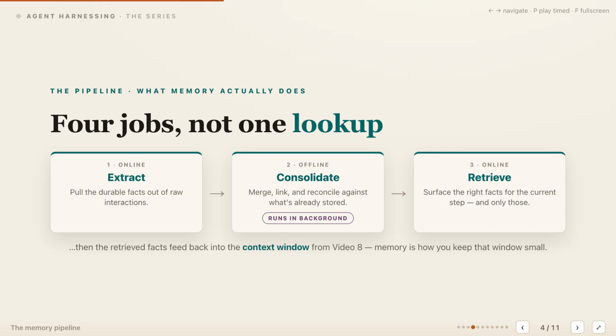This pipeline handles 4 jobs, although the slide groups them into 3 visual stages. Extraction runs on the live path, pulling durable facts from raw conversation while discarding noise. Consolidation then works in the background, where it merges duplicates, links entities, and reconciles facts that changed. Retrieval returns only the facts needed for the current step, then places them into the context window from video 8. Memory doesn't replace context, it supplies context selectively. By running these jobs on different schedules, the harness keeps the working window small, relevant, and affordable.